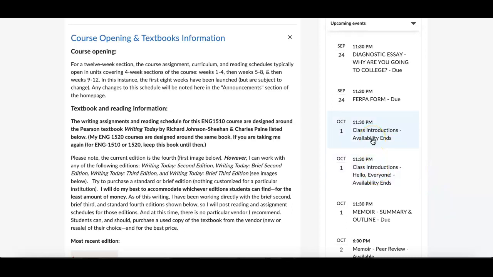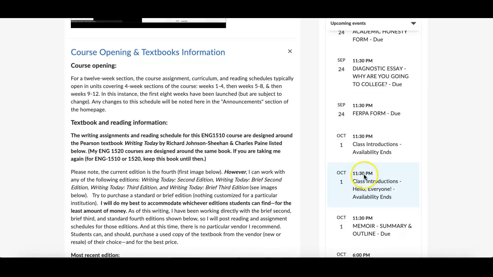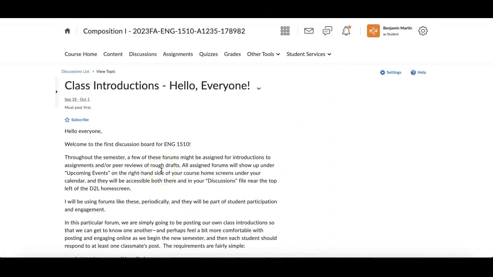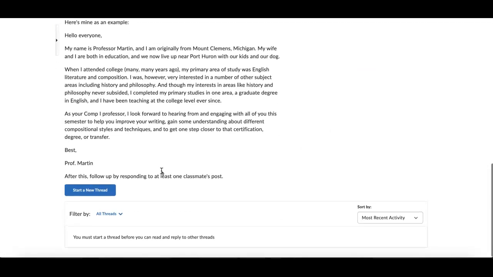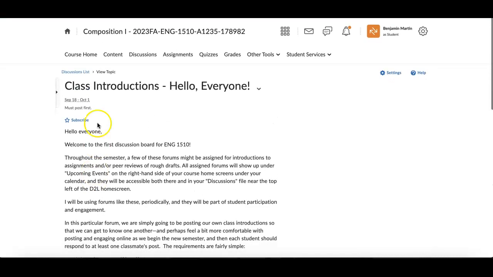Okay, this lists both. This pops up twice. It's the same exact discussion board, and it actually pops up twice because there are 2 options for it in the calendar thing, and I make sure they're both clicked because then it'll show up in 2 different locations. But either one of these, if you click on either one of these, it takes you to the same exact thing, and you click on your class introductions, read through mine and my example, and then you start your own thread. Right? You'll make your own introduction, and then you'll go and respond to one classmate's.